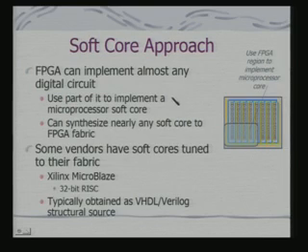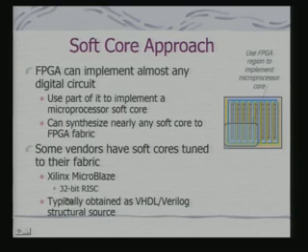So, we use a part of the FPGA to implement a microprocessor soft core, and can synthesize nearly any soft core to an FPGA fabric. Some vendors, even when they provide the soft core approach, also provide processors tuned to their fabric. I have just picked up one example, Xilinx MicroBlaze, which provides a soft core for a 32-bit RISC processor.